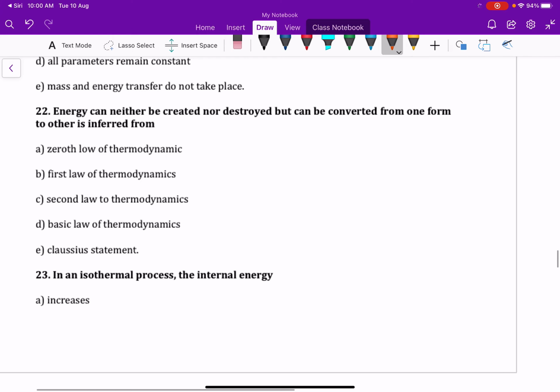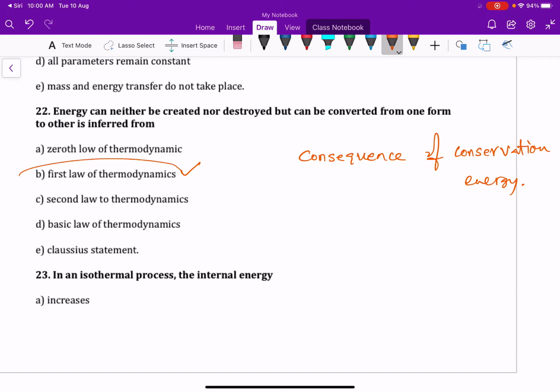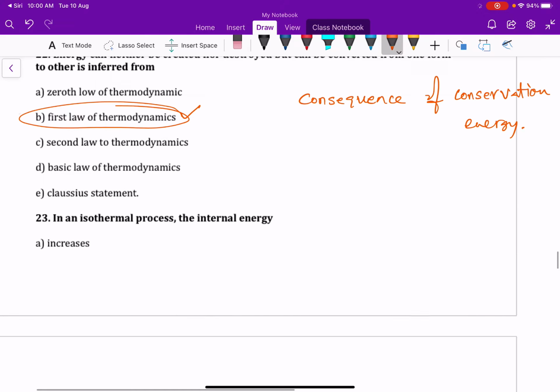Next, energy can neither be created nor destroyed but can be converted from one form to another form is inferred from the first law of thermodynamics, because the first law of thermodynamics is a consequence of conservation of energy. The above statement is nothing but the conservation of energy principle. So on the basis of conservation of energy, which one is correct? First law of thermodynamics is correct.